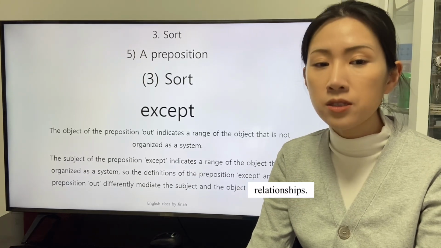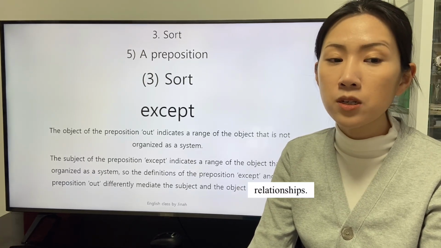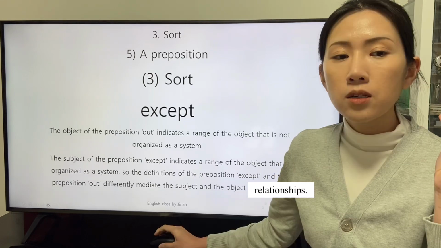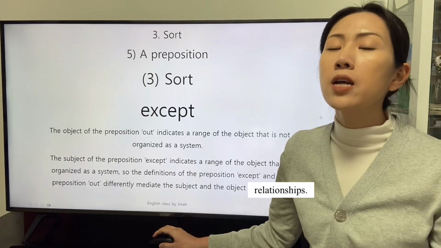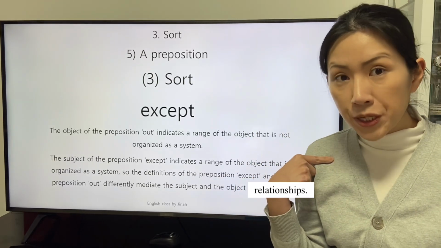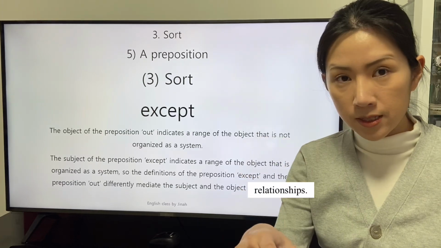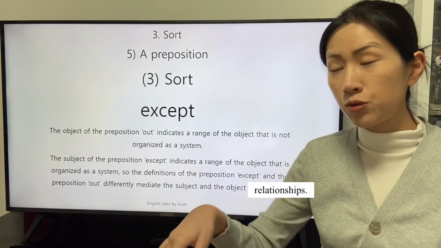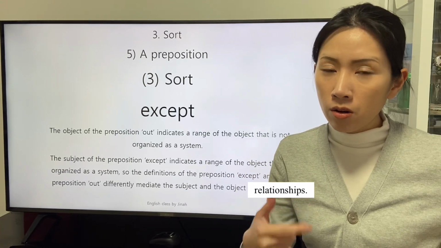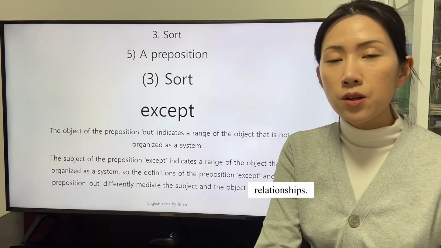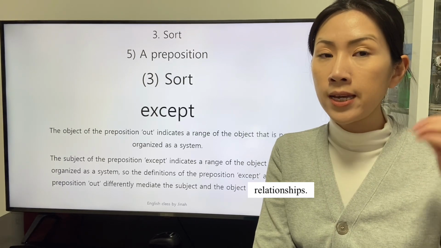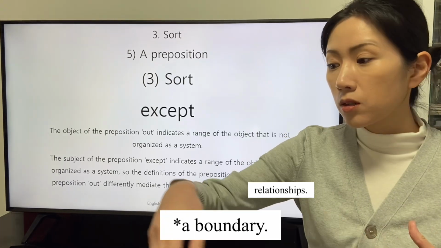So the definitions of the preposition except and the preposition out differently mediate the subject and the object. The object of the preposition out does not connote the premise that the speaker considers the object of the preposition as a structure, but the speaker connotes the premise that the subject of the preposition except is a structure that has a boundary.